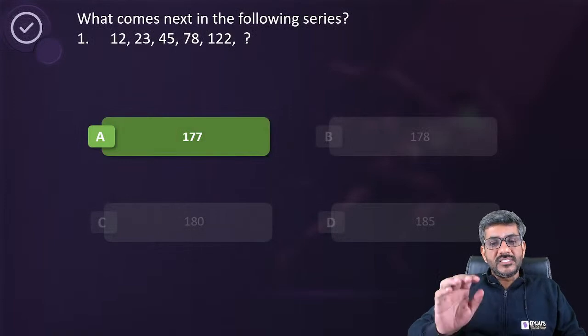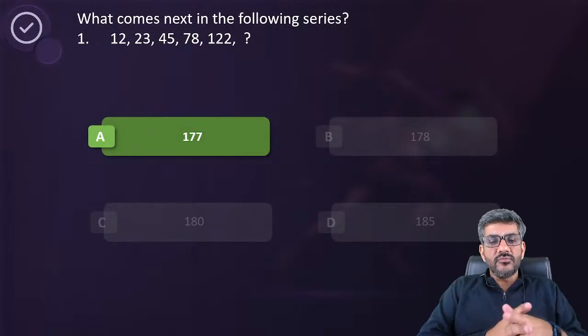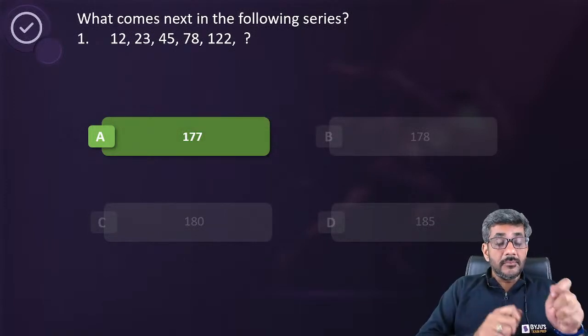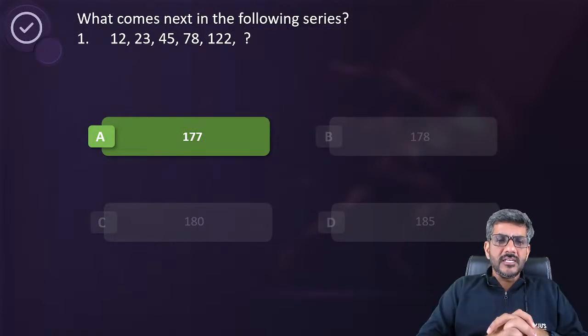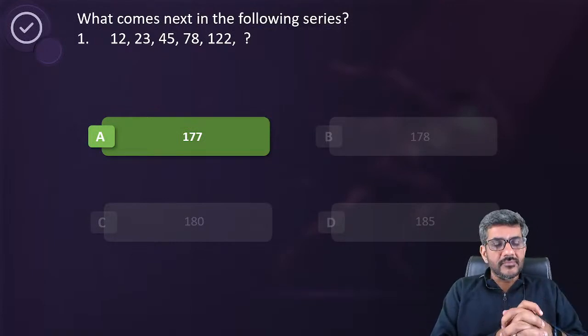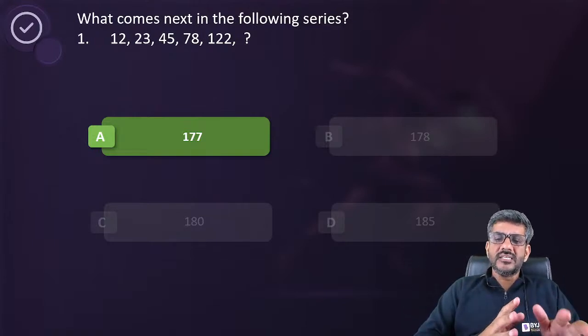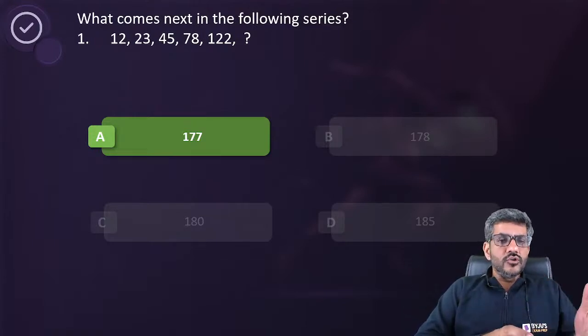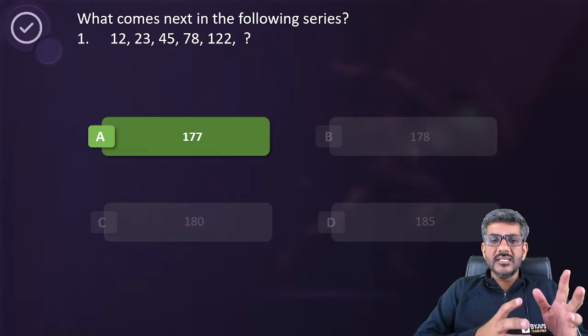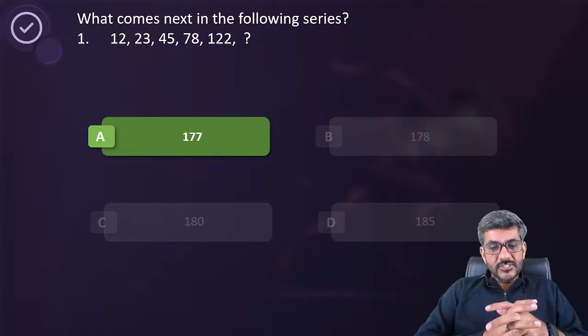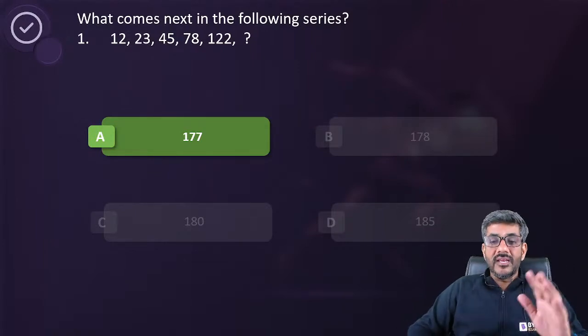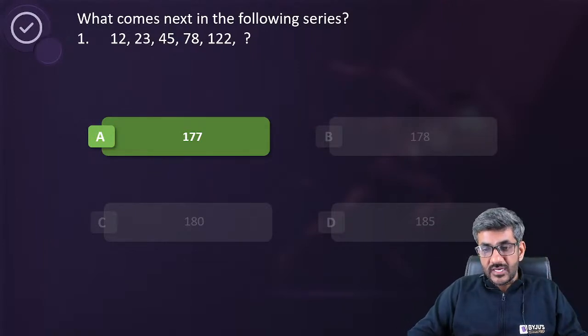In all these questions, generally the first thing that would apply is the difference of the numbers. In 70 to 80% of questions you will see that differences work. In some other questions you would see that sometimes squares, sometimes cubes or sometimes multiples work. Mostly it works on differences. So therefore 177 is the right answer. I see everyone has given the right answer. That's a very good sign.